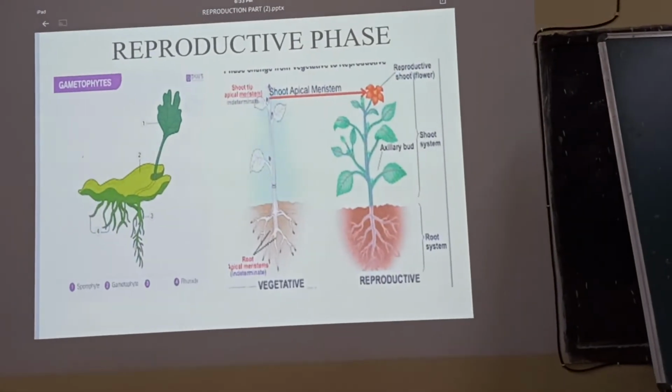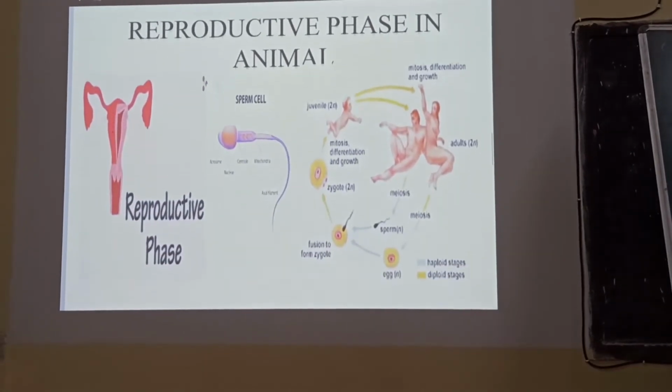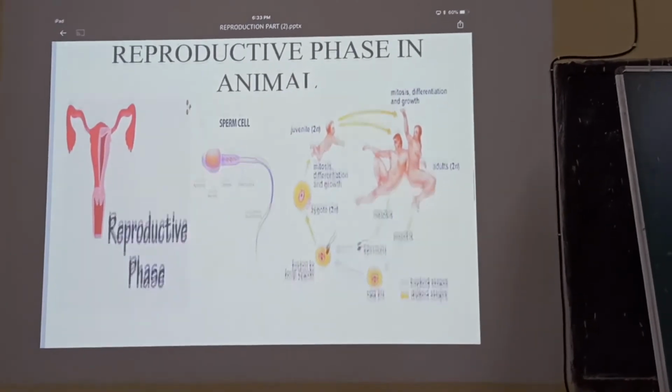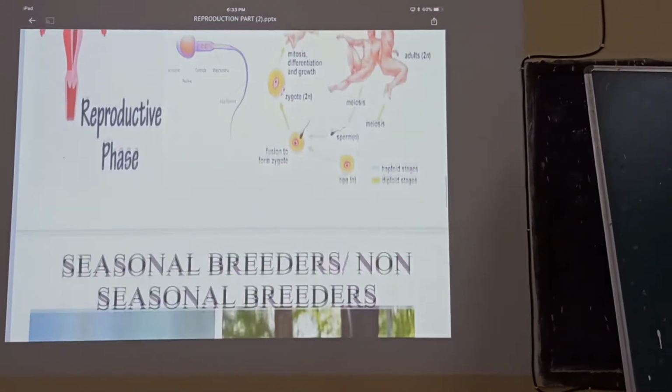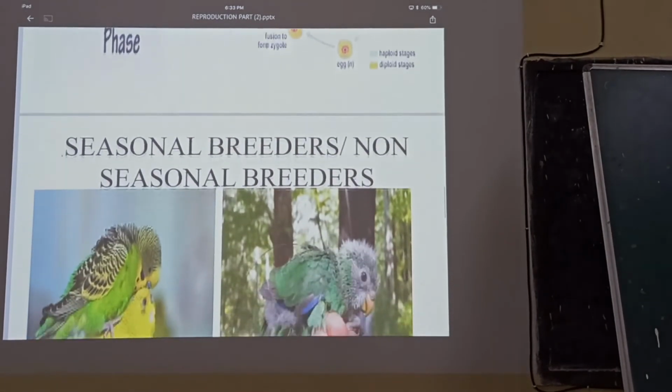So I will show you in case of animal, human being, the sperm and the ovum are produced after attainment of this reproductive, the juvenile maturity.